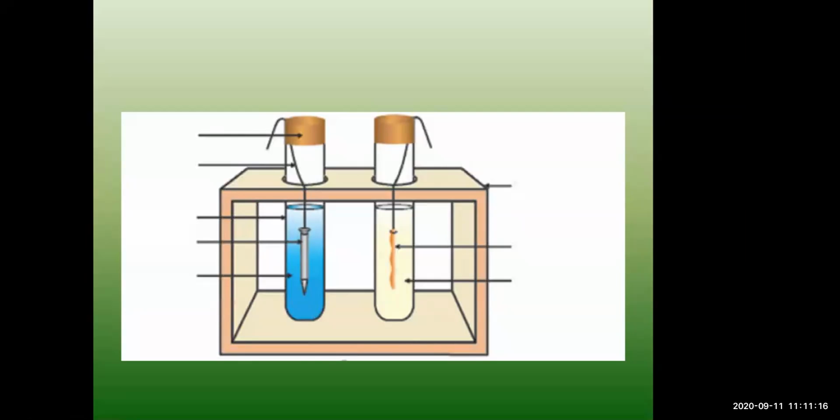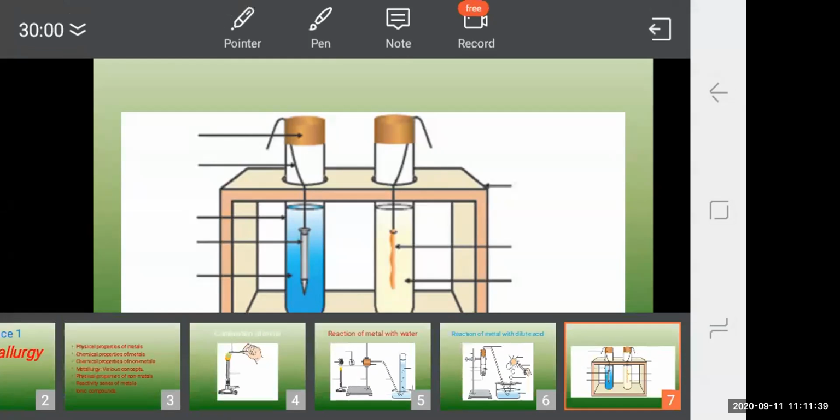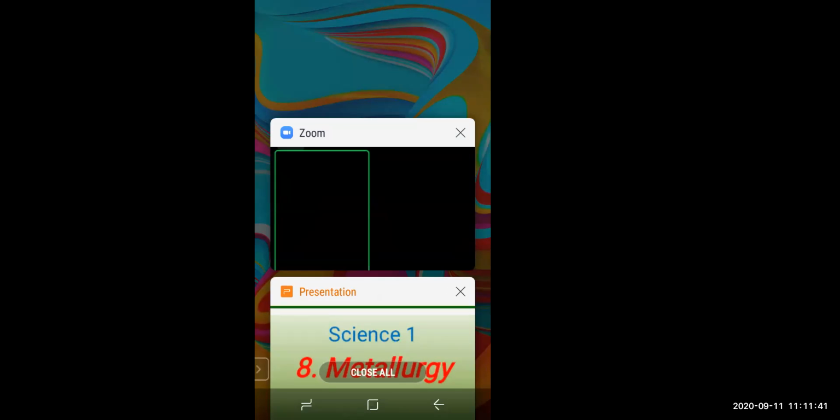reactivity is the very least. So how can you say that the metals are divided into how many groups? Three groups. First is highly reactive metals. Second is moderately reactive metals. And the third is less reactive metals. So this is how the metals react. I hope this is much clearer to you now, students.